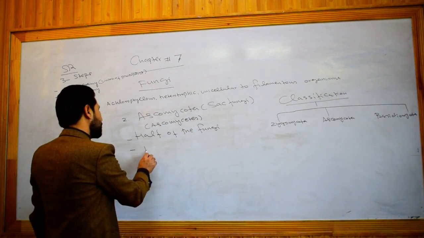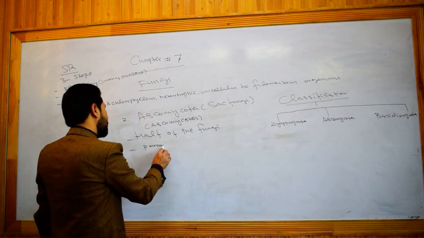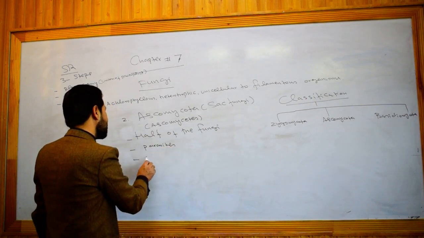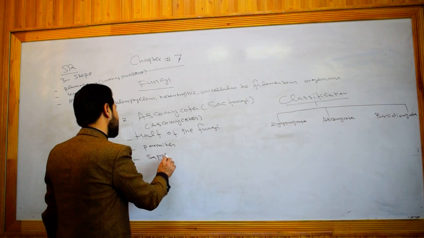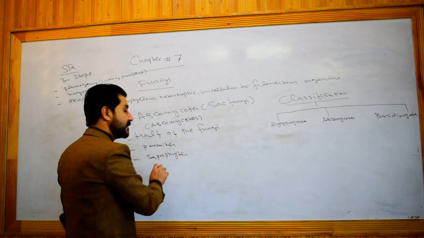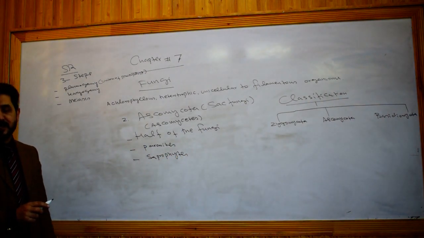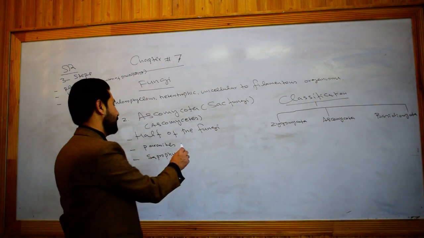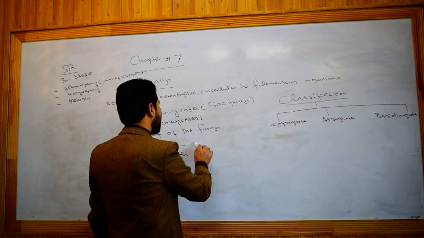They include parasites as well as saprophytes. Parasites are parasitic members which get their nourishment from a living host, mostly plants.